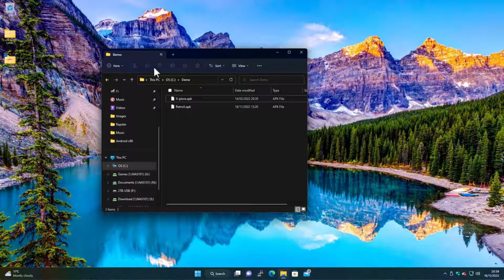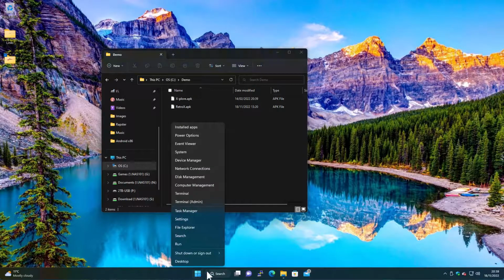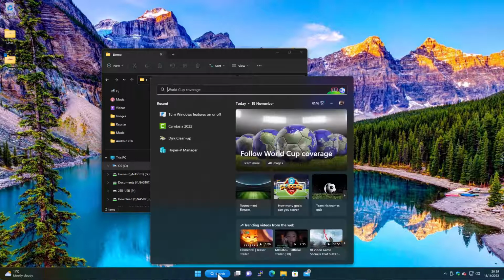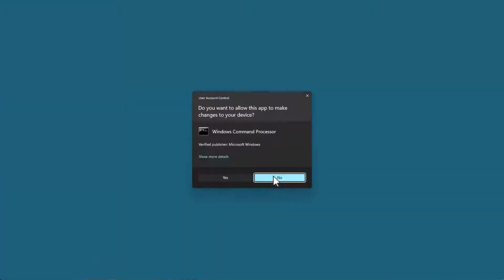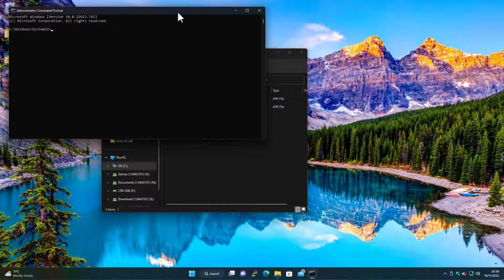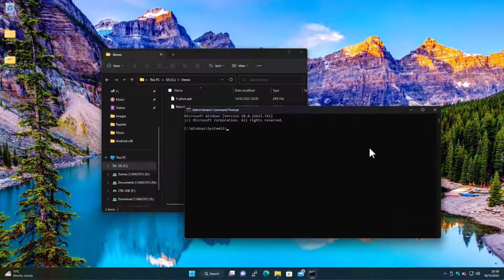So without further ado, to actually sideload these apps, we need to run a command prompt. Basically like an old school command prompt, and then we need to run as admin. All we need to do in here is run a couple of commands. There's a folder that has some development tools that get installed as part of the install. So change this directory.